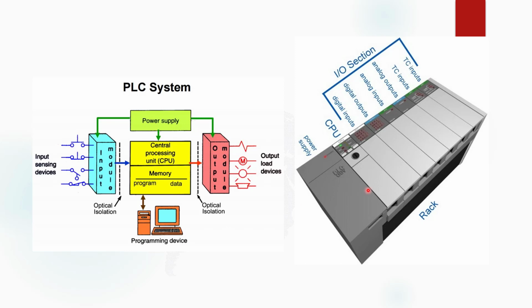Now, this is an actual PLC. There are so many companies that manufacture PLCs in different shapes and sizes. It depends upon the number of inputs and outputs in the PLC. There are basically three sizes of PLC: small, medium, and large, depending upon how many tasks are performed by the PLC. These companies are ABB, Honeywell, Rockwell Automation, Yokogawa, and Siemens. All these companies manufacture PLCs having different models and different shapes.